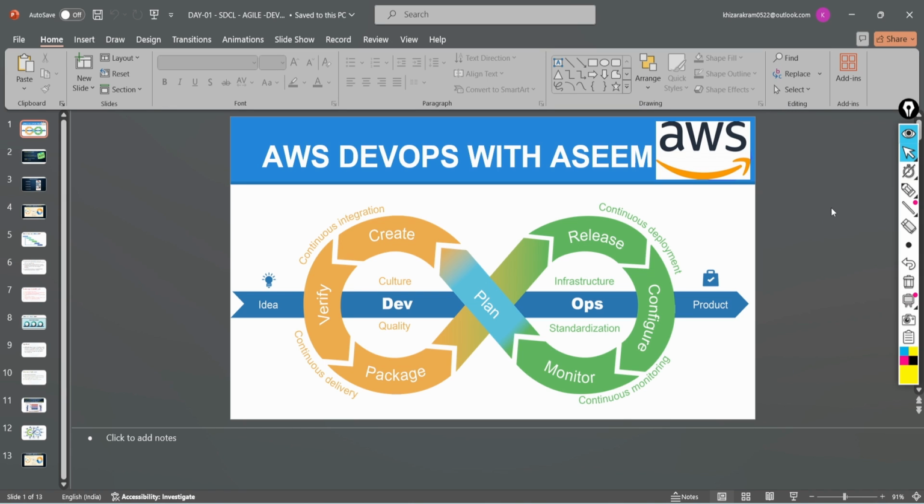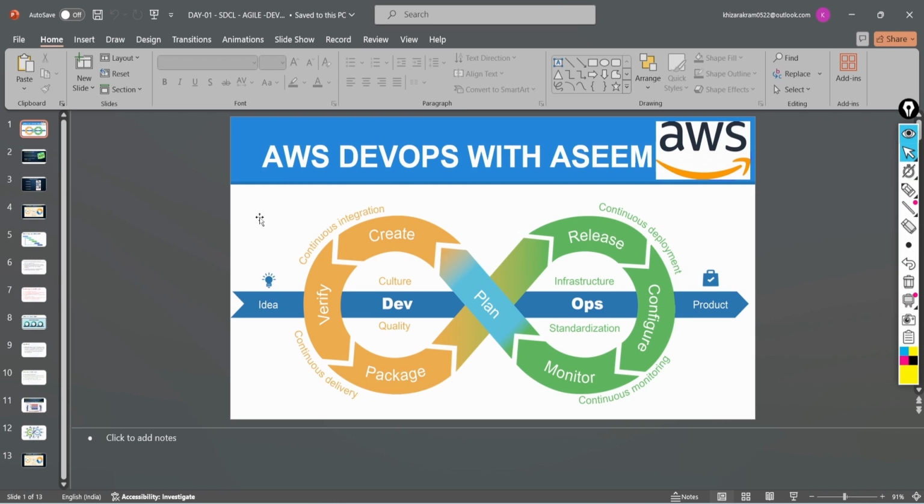Today we will be discussing the introduction of DevOps. What do you call DevOps, and what's the history behind it? We will also cover the software development cycle, how it works in a real-time scenario, and all the aspects related to that. So let's go and check it out.